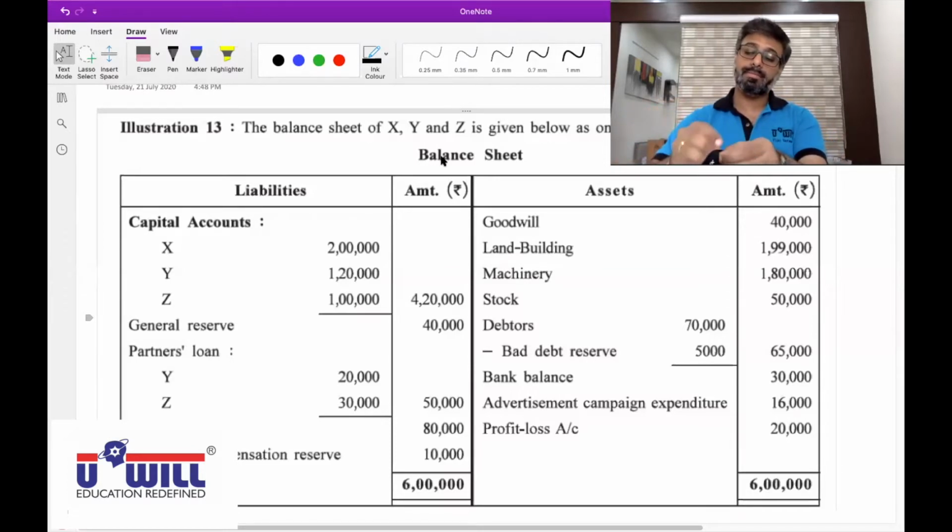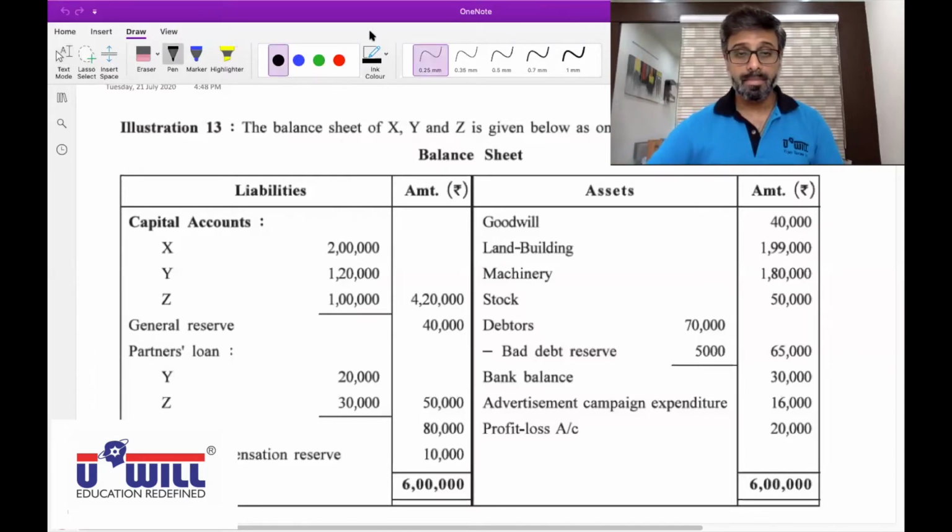Sir, we will put in capital accounts. Where? Debit side. No, sir, sorry. Credit side. Partners capital account opening balances will come in partners capital account on credit side. All of you put a tick on capital accounts. Yes, read it further.